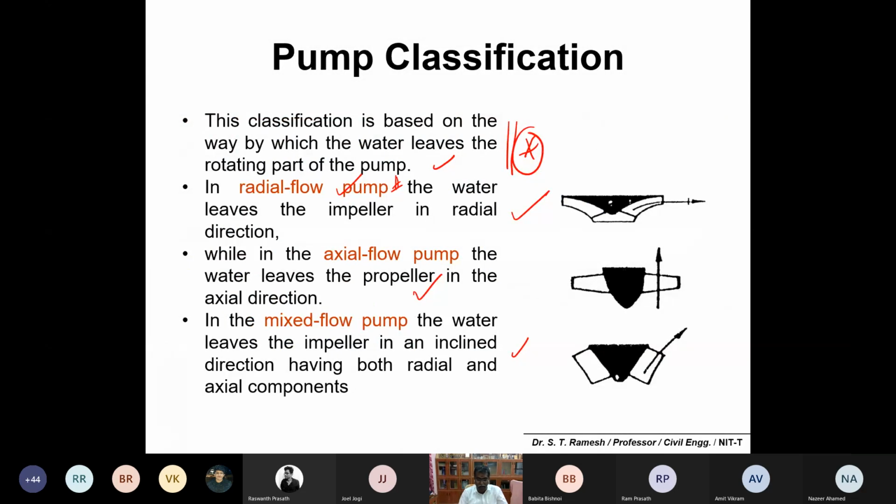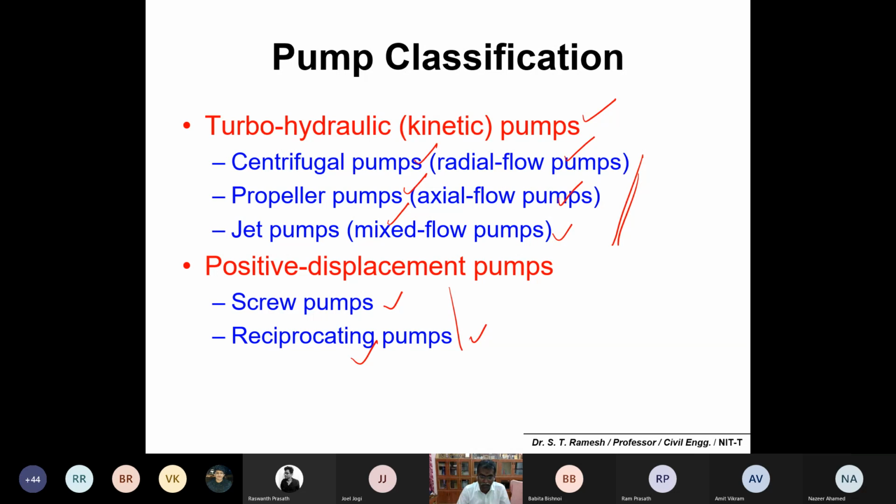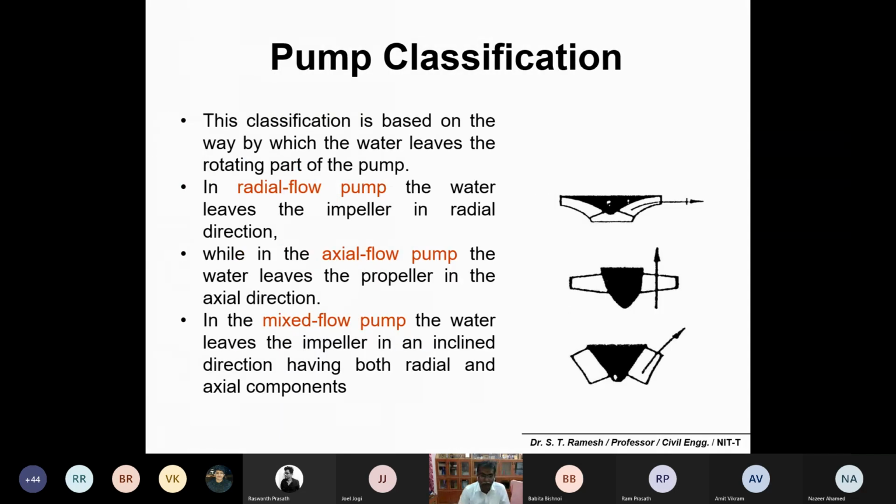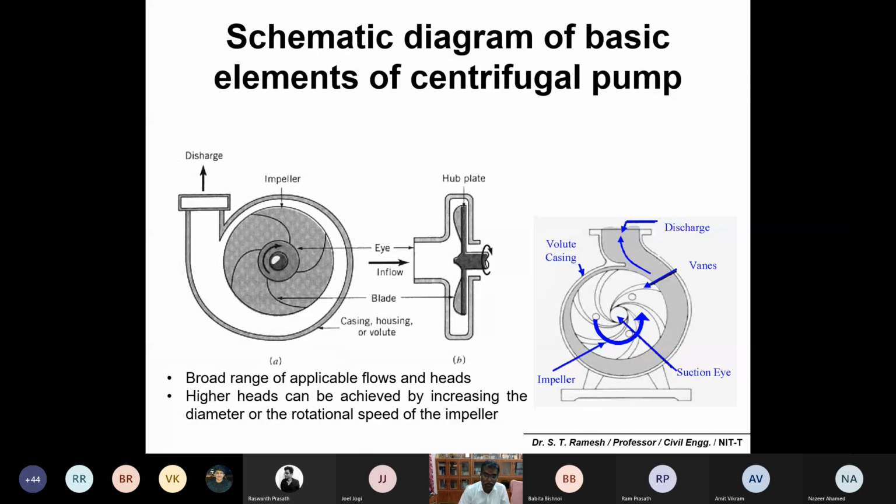These three you would have heard about at your household level also. Centrifugal pumps you would have heard about, and jet pumps, and the third one, propeller pump, you would also have heard about. In most cases they may also use reciprocating pumps. In addition to that, you may also use air lift pumps, which we'll discuss in the later part. We'll go directly into the centrifugal pump.